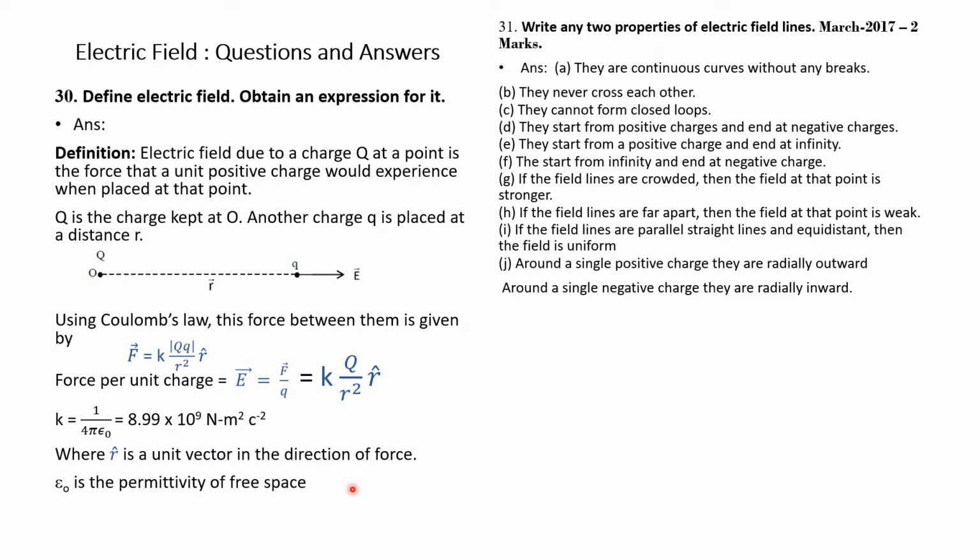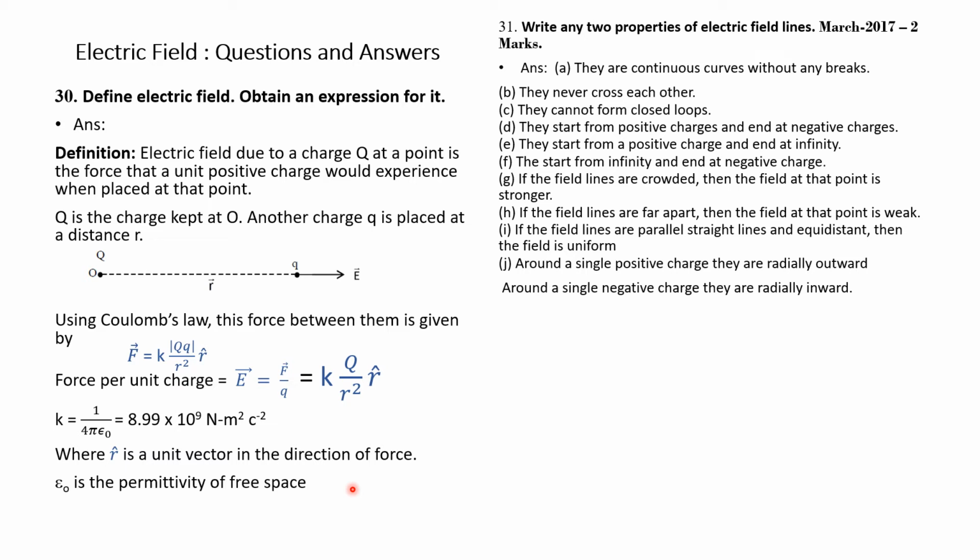Question number 31. Write any two properties of electric field lines. This question was asked in March 2017. It is a 2-mark question. Answer. We are required to write only 2 in this, but we will write all the properties so that you can remember all of them.